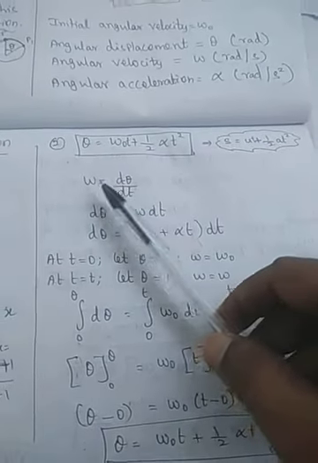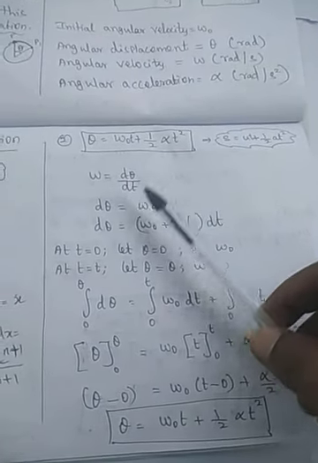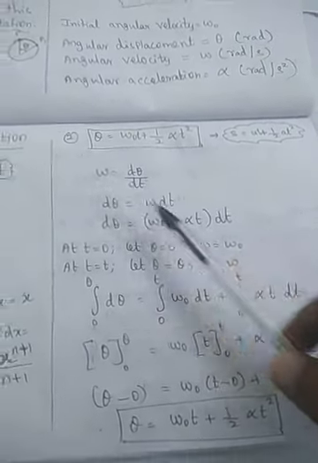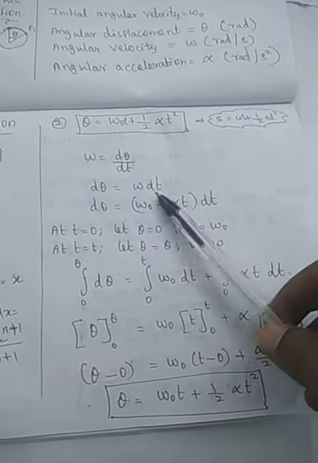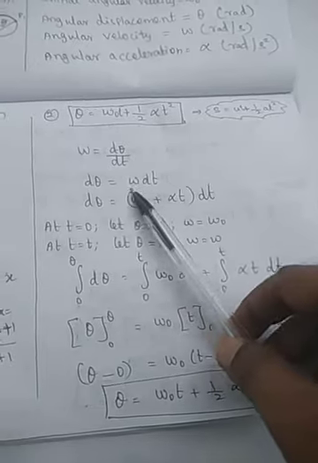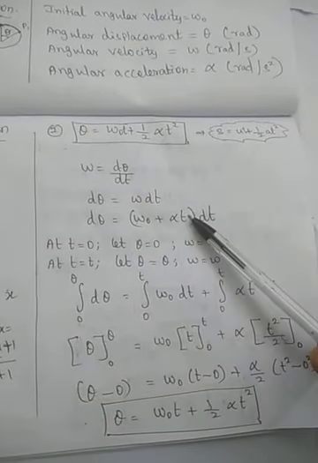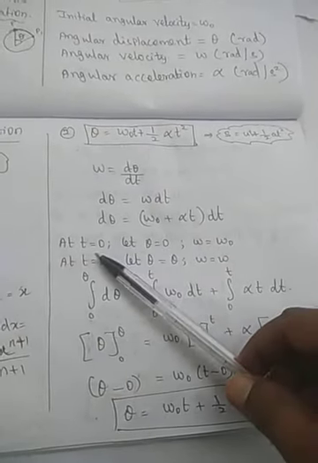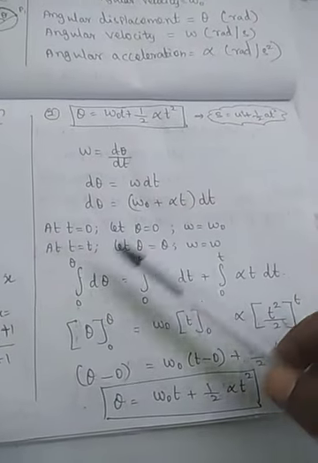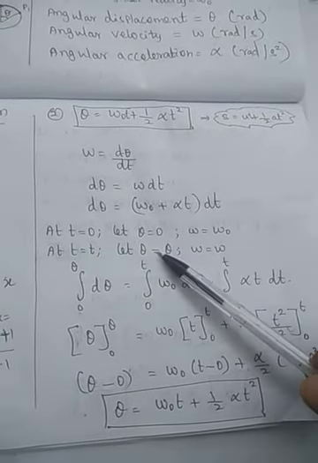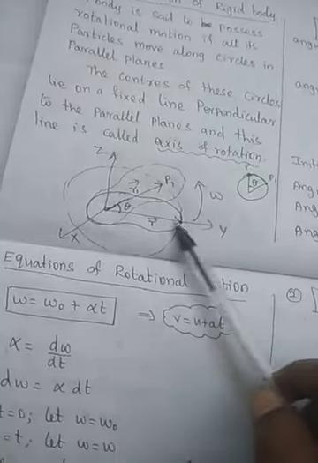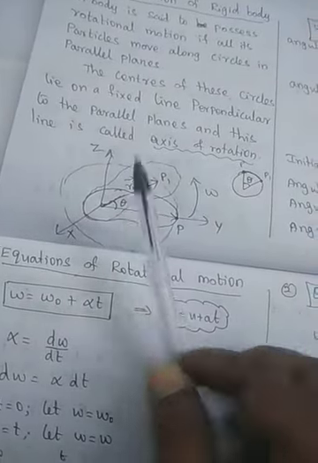Angular velocity is equal to angular displacement by time. So if you bring the t here, d theta is equal to omega dt. Already we know that the angular velocity omega is equal to omega naught plus alpha t. So d theta is omega naught plus alpha t into dt. At time t is equal to 0, theta is equal to 0. At time t is equal to t, theta is equal to theta.